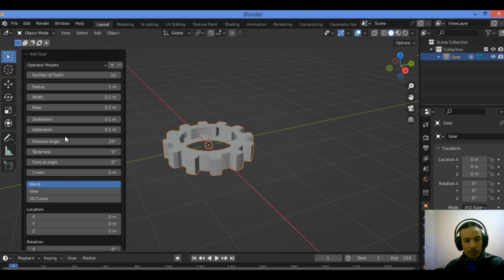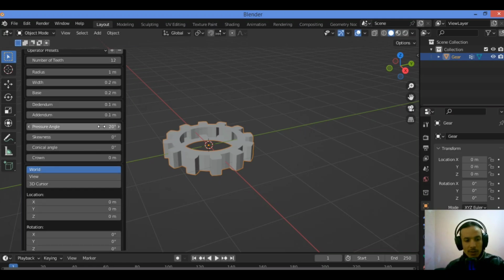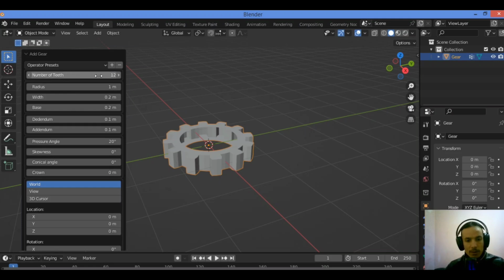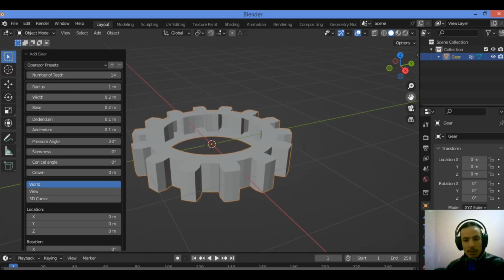We have all those factors with a few simple parameters. We can create many gears. The gear and worm objects work the same. The easiest way to use this tool is to just play with settings. It is very easy to get real-time feedback of any changes we make in the operator panel. For example, number of teeth, and you can see it clearly over here.